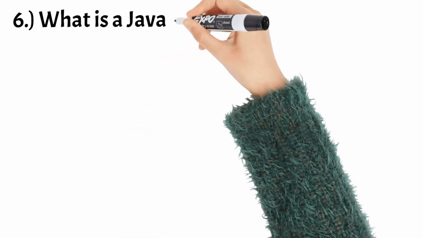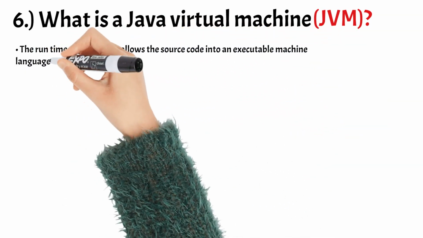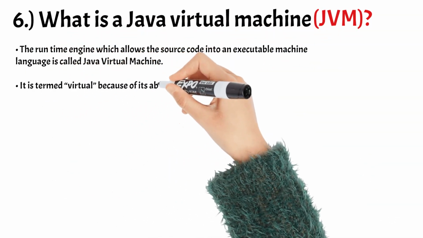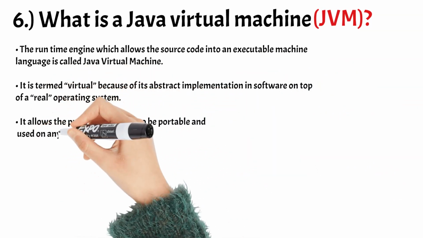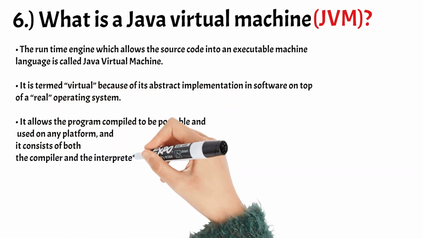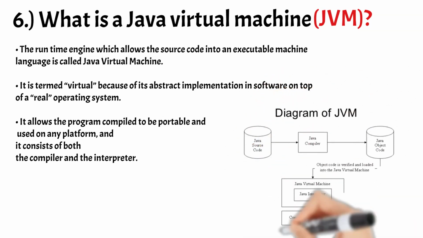Number 6. What is a Java virtual machine? The runtime engine, which converts the source code into an executable machine language, is called Java Virtual Machine. It is termed virtual because of its abstract implementation in software on top of a real operating system. It allows the program compiled to be portable and used on any platform, and it consists of both the compiler and the interpreter.